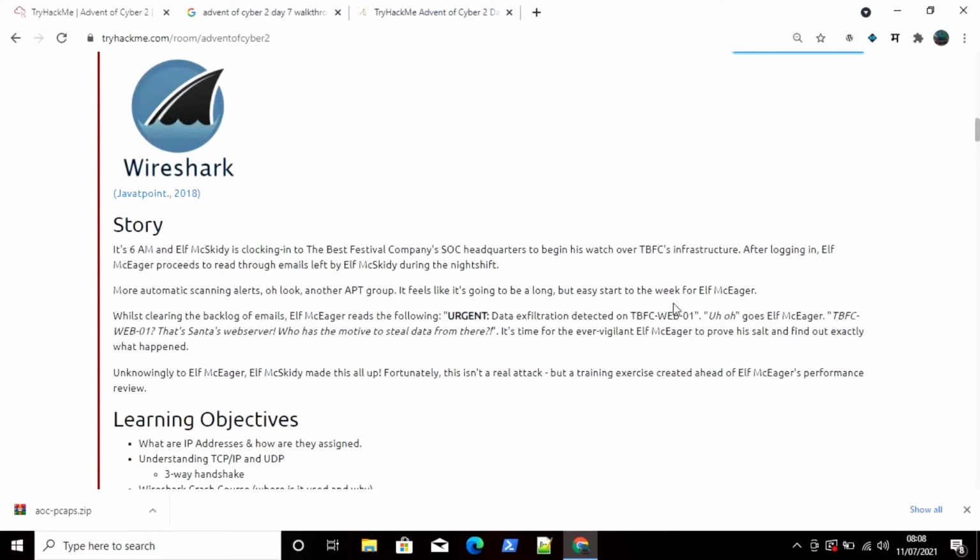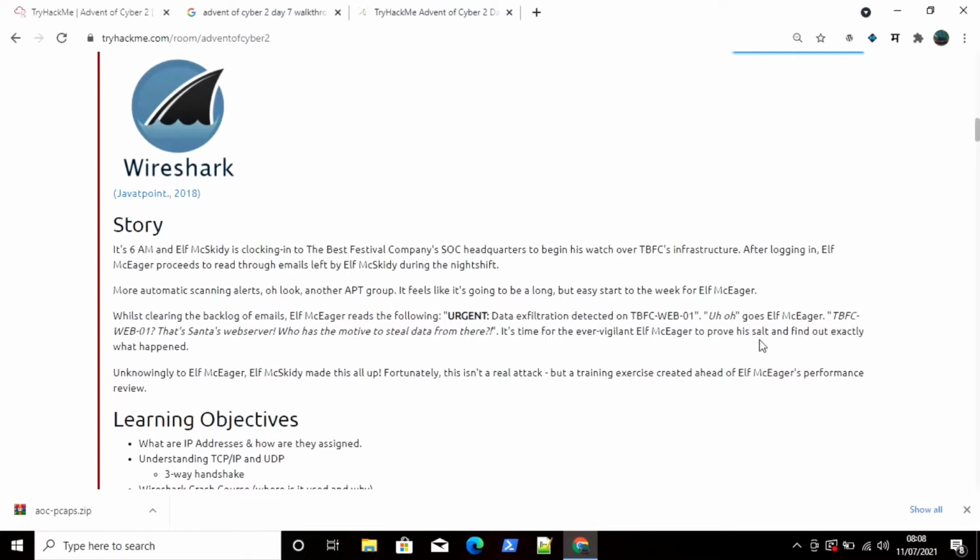Whilst clearing the backlog of emails, Elf MacEager reads the following: urgent data exfiltration detected on TBFC Web 01. Oh no, goes Elf MacEager. TBFC Web 01. That's Santa's web server. Who has the motive to steal data from there? It's time for the ever vigilant Elf MacEager to prove his salt and find out exactly what happened.